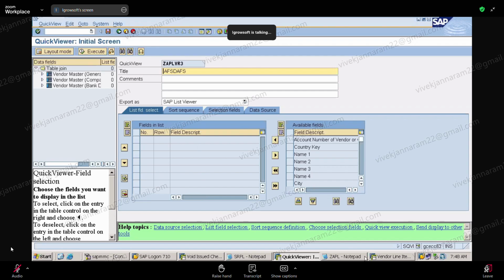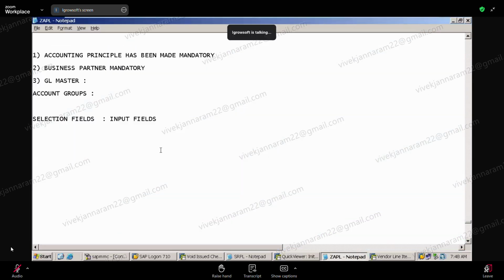List fields means output fields. So that when they are talking and they ask about selection fields, you should know that it means input fields, and list fields means output fields. Okay, guys?